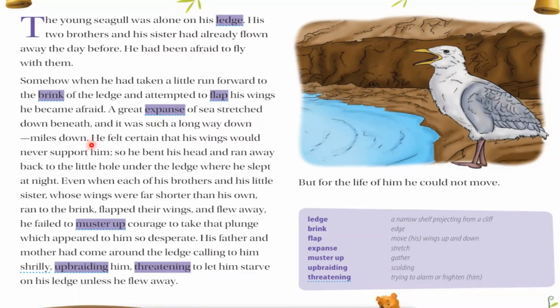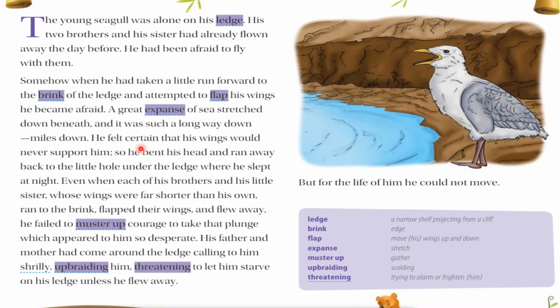Down, miles down, he felt certain that his wings would never support him. So this was the feeling he felt, that when he would try to fly, his wings would not support him, meaning he would not be able to fly. This type of thought came in his mind. So he bent his head and ran away back to the little hole under the ledge where he slept at night. So he went back there, meaning he did not fly.